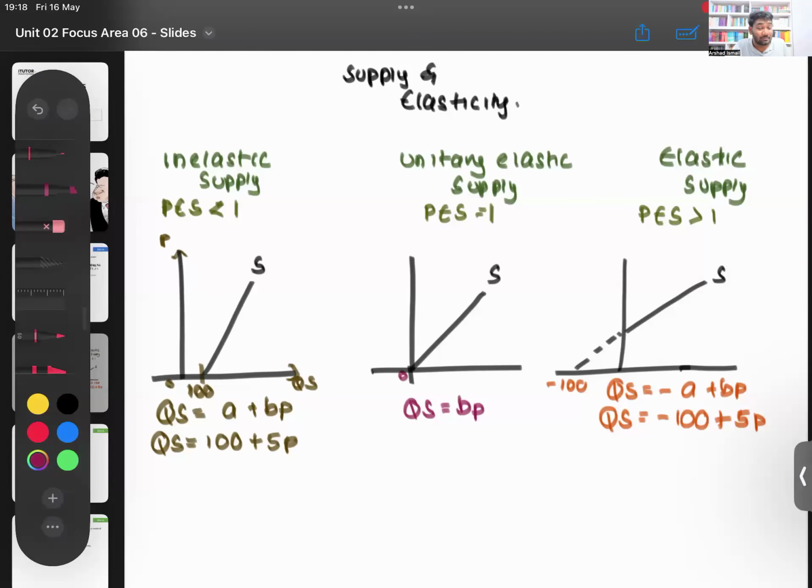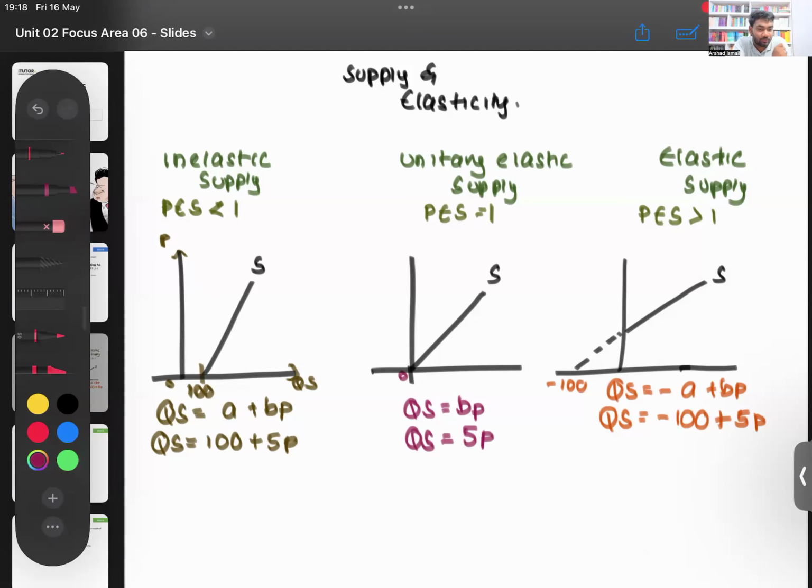There is no A component. So if your equation is, let's say, QS equals 5P, that means that is a unitary elastic supply curve. So based on the supply equation, you should be able to tell whether it is an inelastic, unitary, or elastic supply curve.